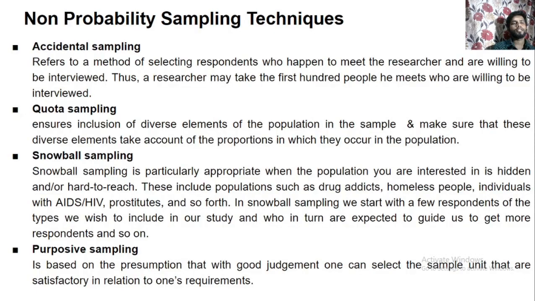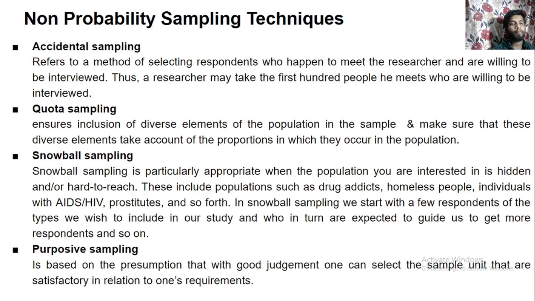Now next, non-probability sampling techniques. First one, accidental sampling, refers to a method of selecting respondents who happen to meet the researcher and are willing to be interviewed. Thus, a researcher may take the first 100 people he meets who are willing to be interviewed. So accidental sampling is a method of selecting respondents who happen to meet the researcher and are willing to give an interview.